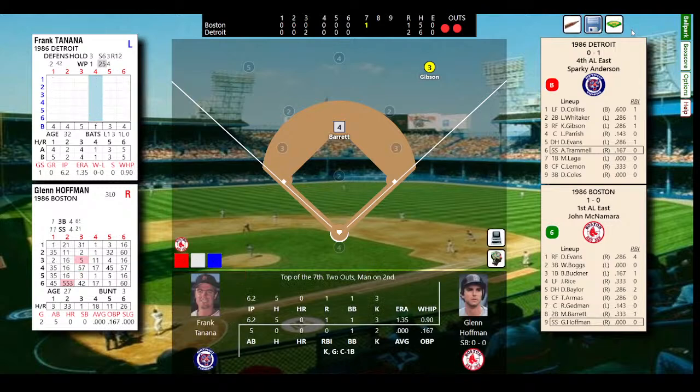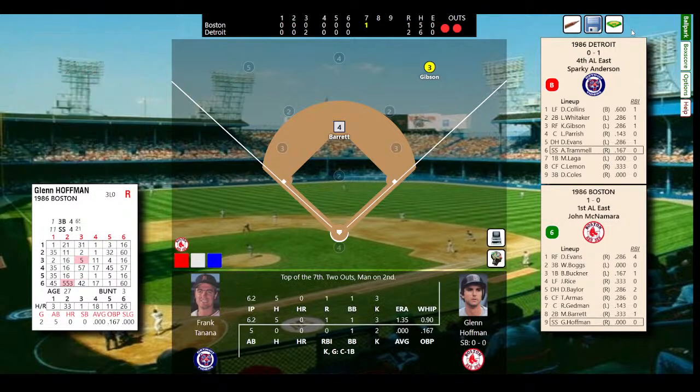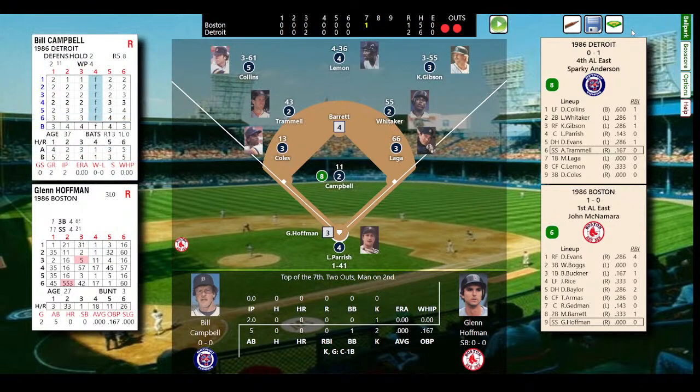They're bringing in a new pitcher. And that will be it for Frank Tanana. They'll bring in Bill Campbell. Old friend Bill Campbell will come in for the Tigers to try to stop this rally. Here comes Glenn Hoffman with two outs here. 2-1, Barrett on second base.